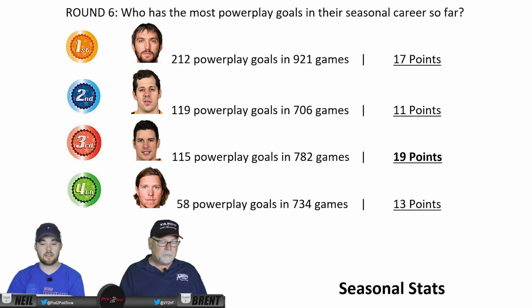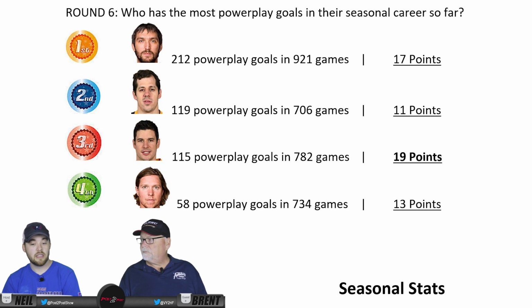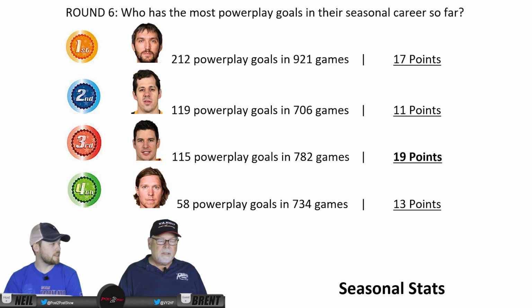All right, so I guess that's the end of the seasonal Olympics. So we've got Crosby in first place overall with 19 points. We've got Ovechkin in second place with 17 points overall. In third, we have Backstrom with 13 points. And last place, we have Malkin with 11 points. So looks like Crosby takes the seasonal gold medal there.